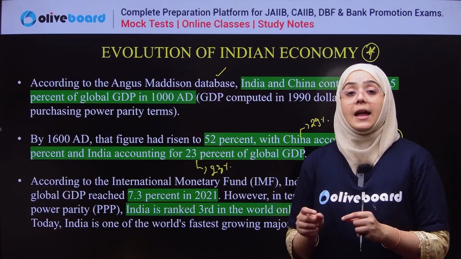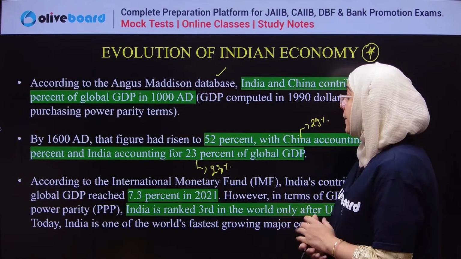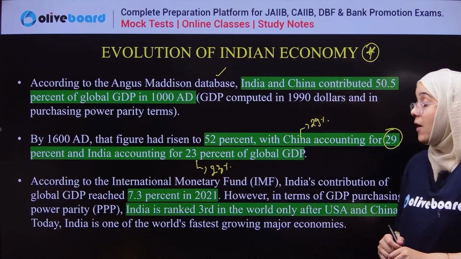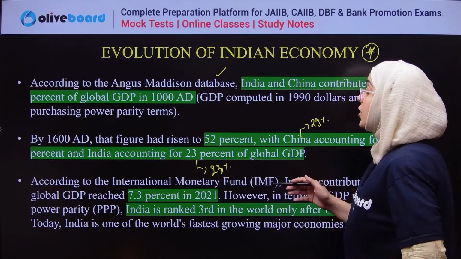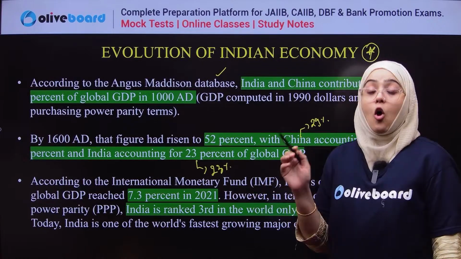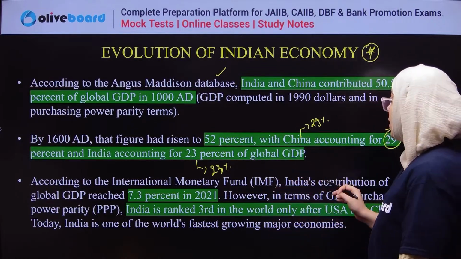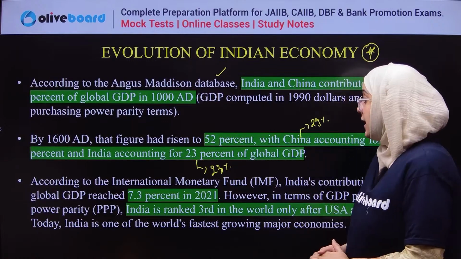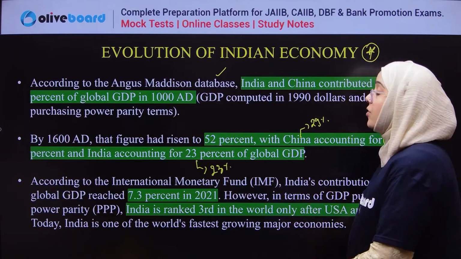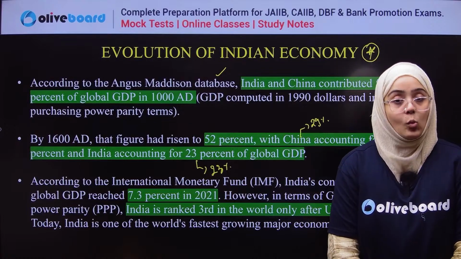Why? Because there was no better utilization of the resources, and there was over-exploitation of the resources done by the Britishers in India. Okay, next, according to the International Monetary Fund report, with the latest data of 2021, India's contribution to the global GDP is approximately 7.3%. In terms of purchasing power parity, India ranked third in the world after China and USA.